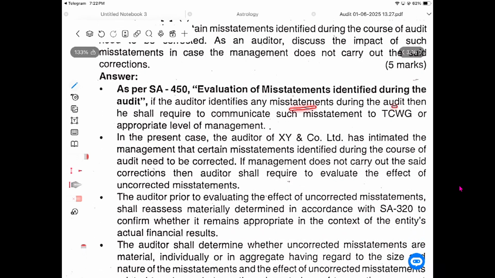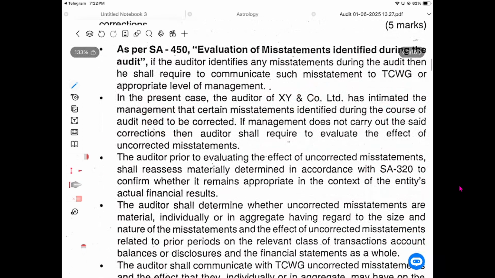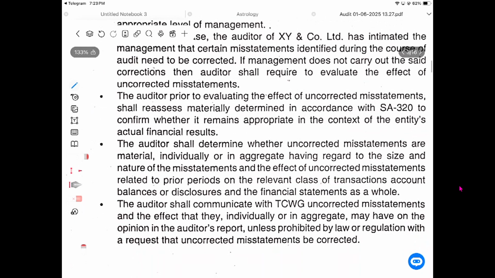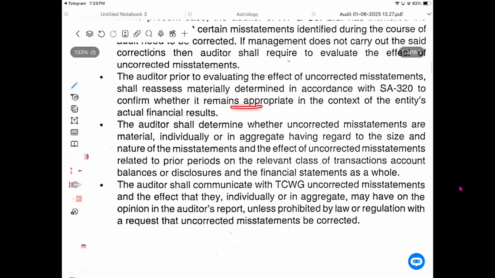If the auditor identifies misstatements during the audit, he shall communicate such misstatements on a timely basis to TCWG and the appropriate level of management. Very good. In the present case, auditor XYZ has intimated to management that certain misstatements identified during the course of the audit need to be corrected. If the management does not carry out the said correction, the auditor shall evaluate the effect of the uncorrected misstatements. Prior to evaluating the effect of uncorrected misstatements, the auditor shall reassess materiality, determined in accordance with SA 320, to confirm whether it remains appropriate in the context of the entity's actual financial results.